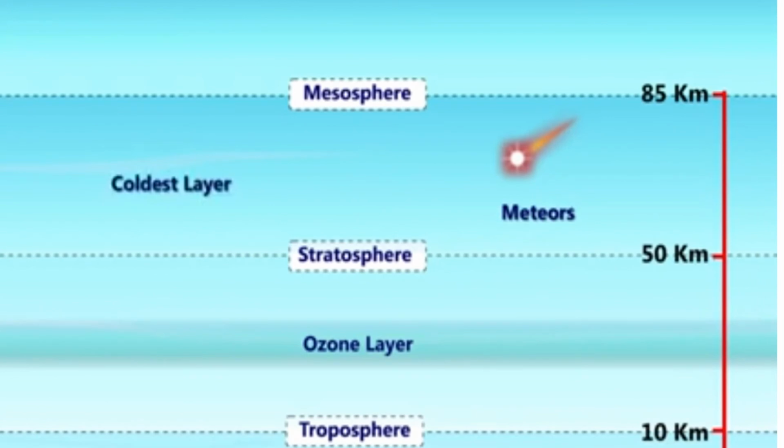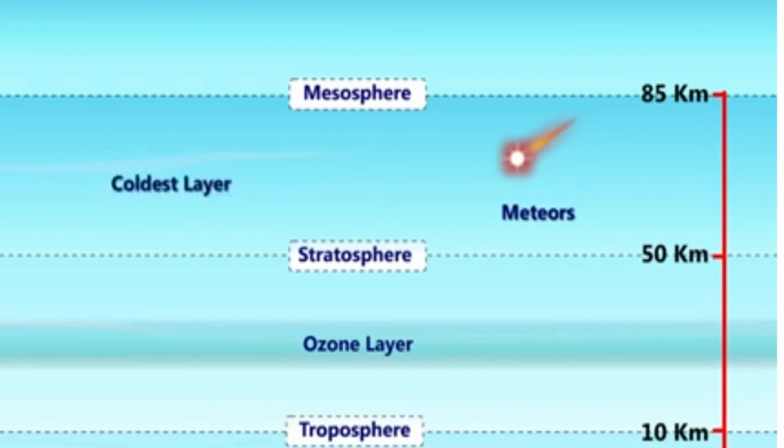Above the stratosphere lies the mesosphere, which extends from 50 km to 85 km above our planet. The temperature decreases with the increase in altitude in the mesosphere, with the minimum temperature dropping down to minus 85 degrees Celsius. So children, that is why it is also called the coldest layer.